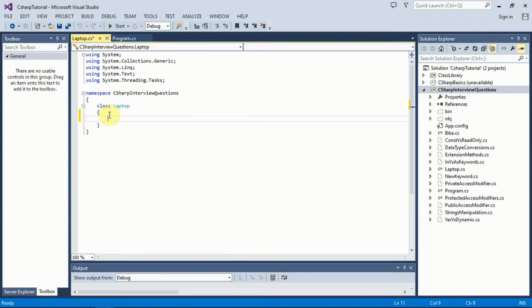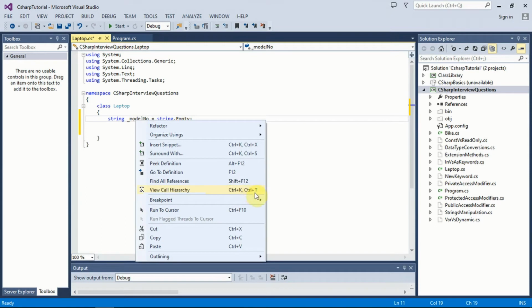So let's create some fields of this class. Model number, I'll give name, and it's an empty string type. And what I'll do, I'll create one property for this. This is one of the shortcut methods to create properties.